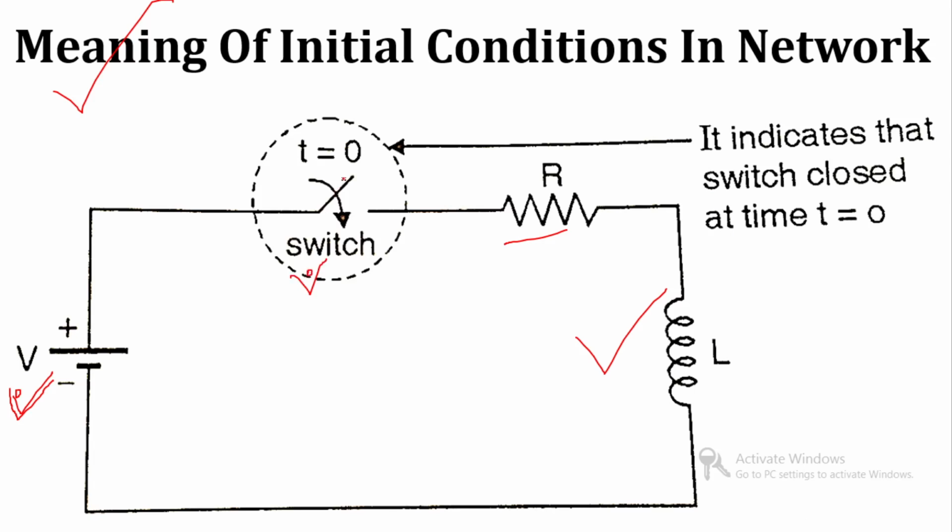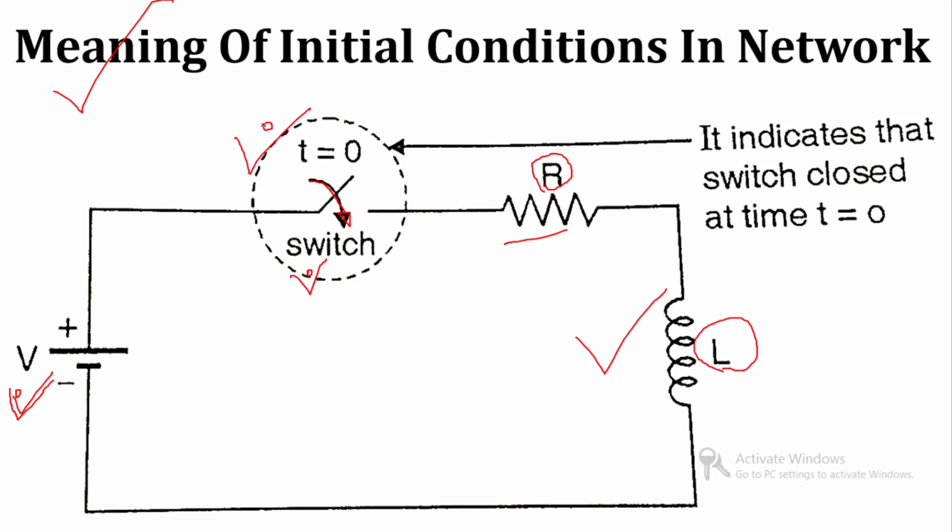So, when this switch is closed, the voltage is applied across the resistor and inductor. As you can see, the switch is closed at t equal to 0.